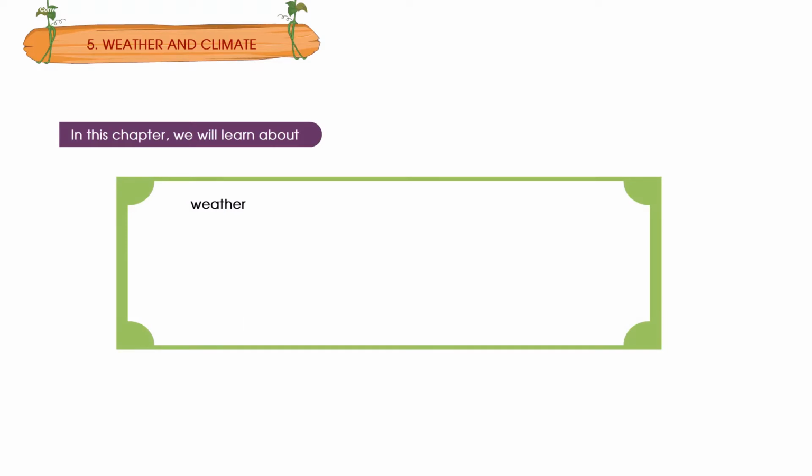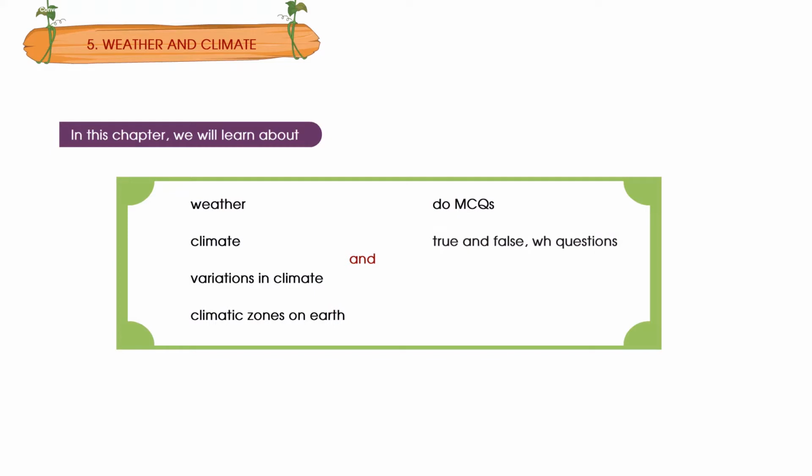5. Weather and climate. In this chapter, we will learn about weather, climate, variations in climate, climatic zones on Earth, and do MCQs, true and false, WH questions, do map work, hone our life skills.